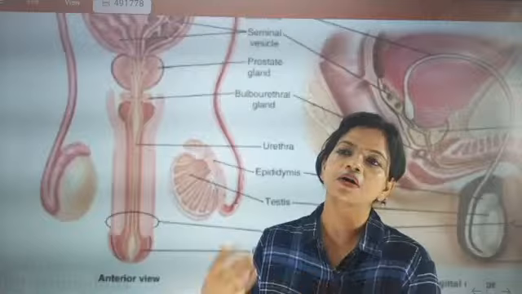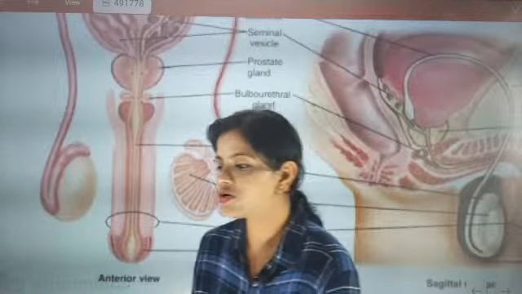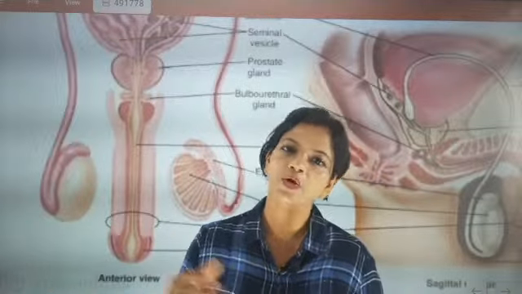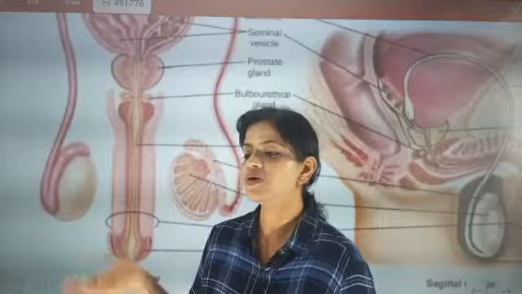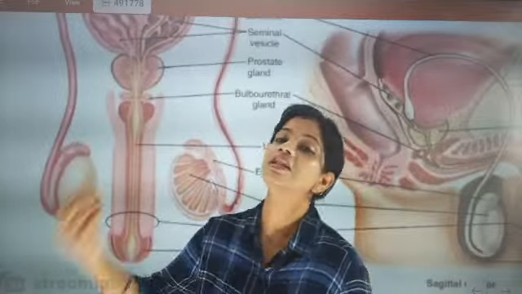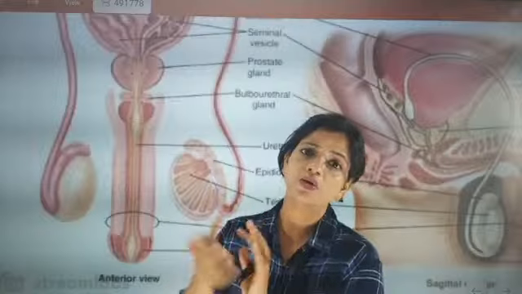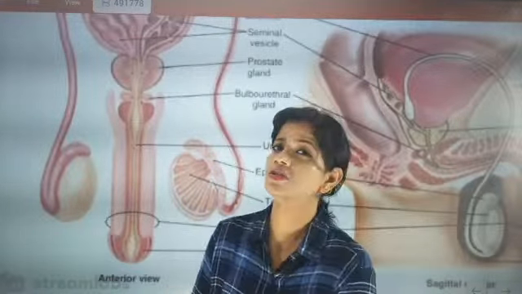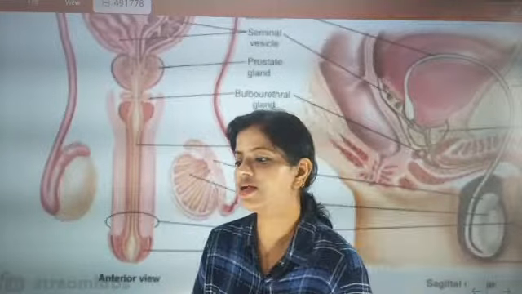The scrotum contains the testis because sperms need a temperature lower than the abdomen temperature. Whatever the human body temperature is, sperms need 2.5 degrees less than that. That's why the testis, which produces the sperm, is not in the abdomen, it is outside the abdomen, hanging.